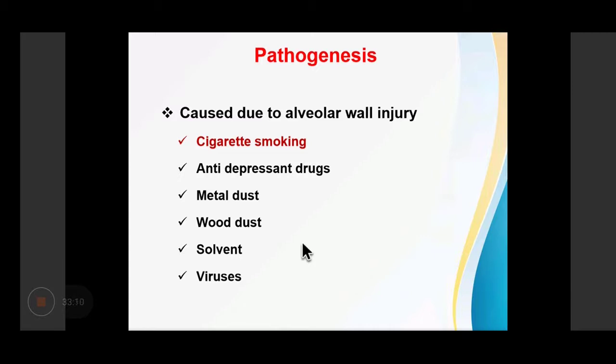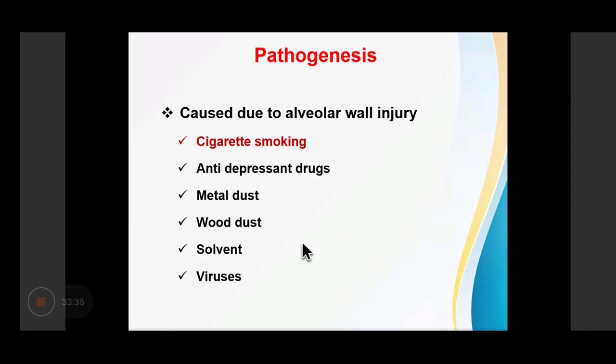What is the pathogenesis? Development of idiopathic pulmonary fibrosis starts basically with alveolar wall damage. This damage can be because of chronic cigarette smoking, use of antidepressant drugs, inhalation of metal dust, wood dust, solvents, and viruses. However, no definite evidence of these agents has been confirmed.